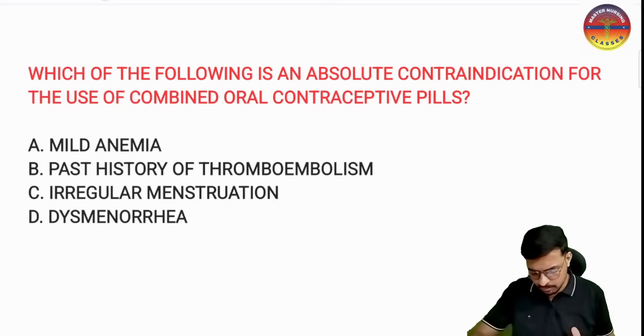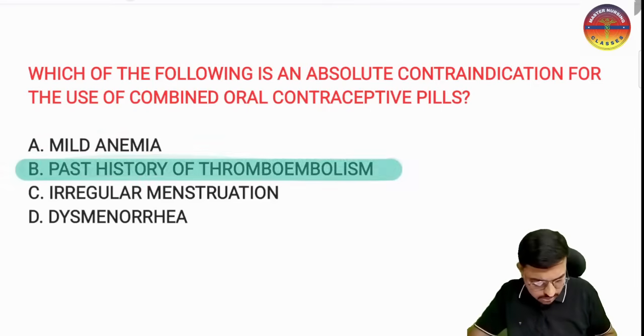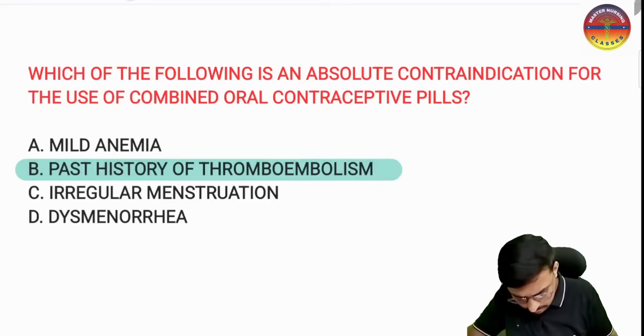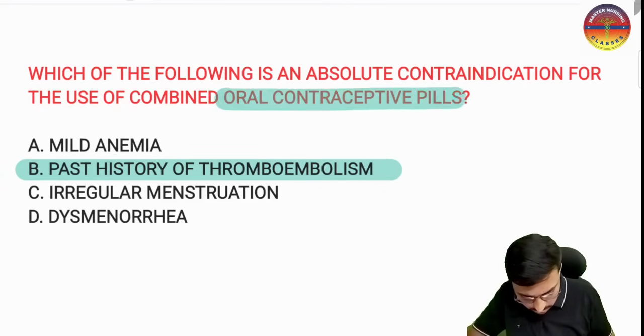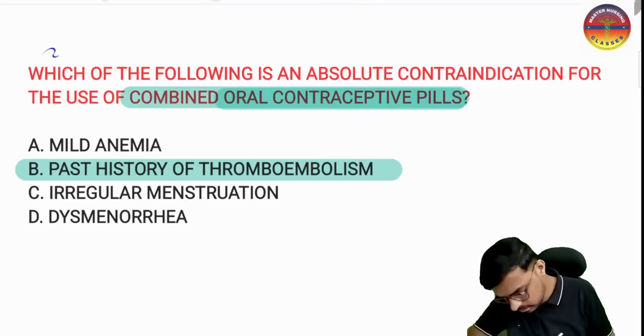So if there is a past history of thromboembolism, this is the absolute contraindication for oral combined pills. So for taking the oral contraceptive pills, this is the absolute contraindication we have. I hope it is very clear to every one of you, right? Yes, sir. And here it comes to the next question.